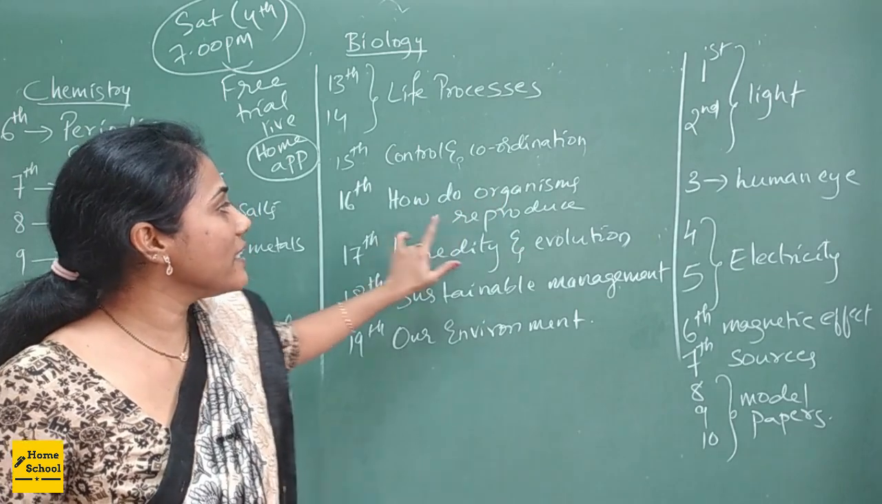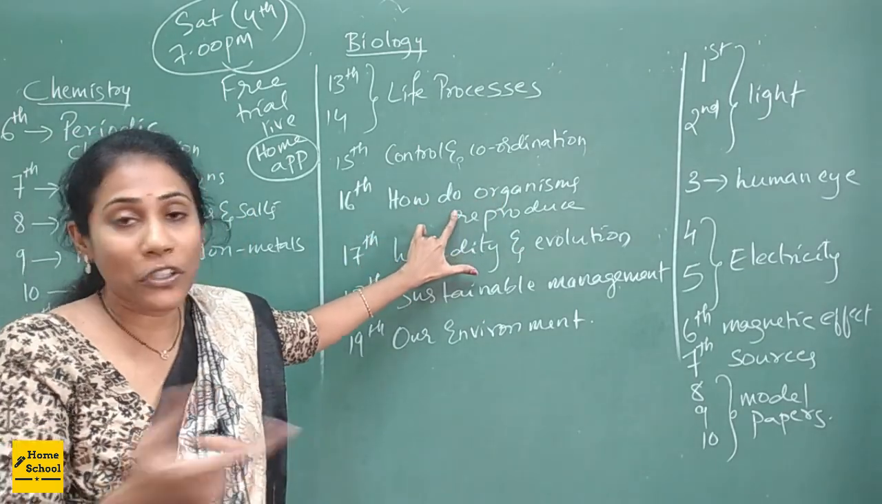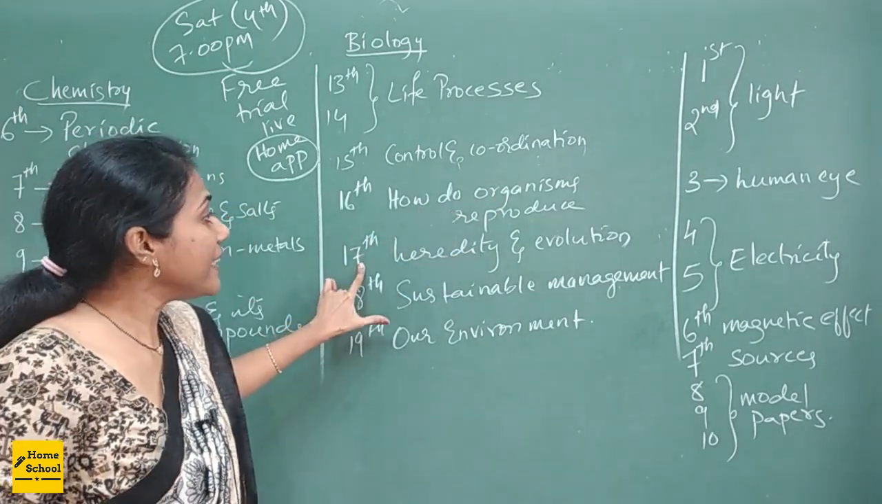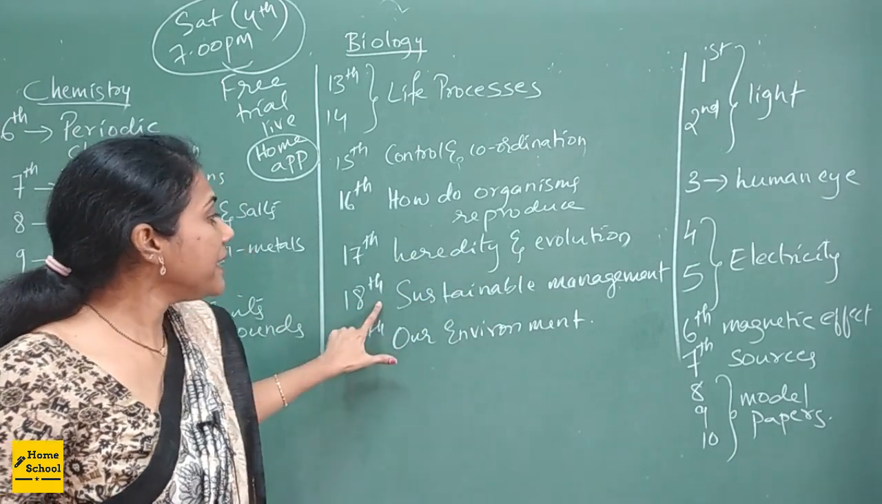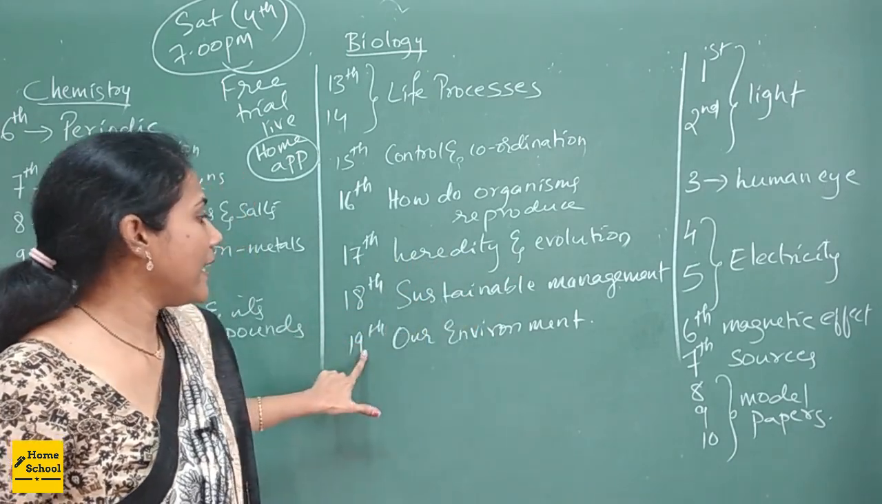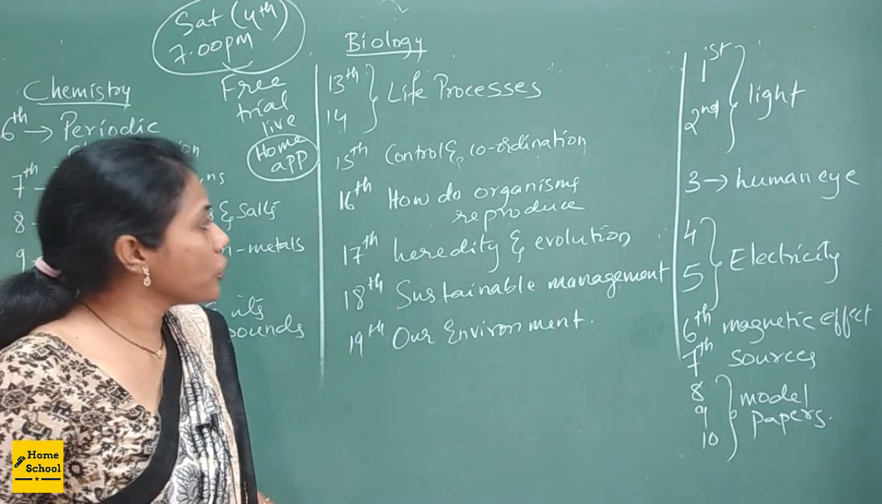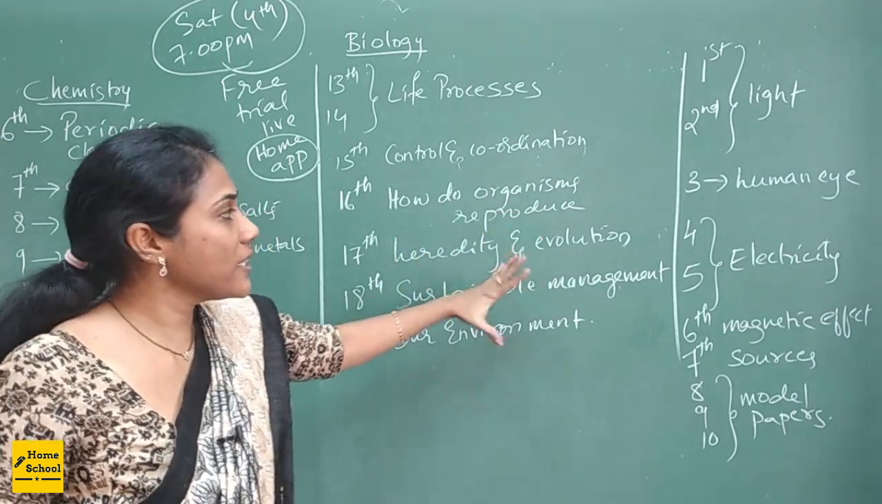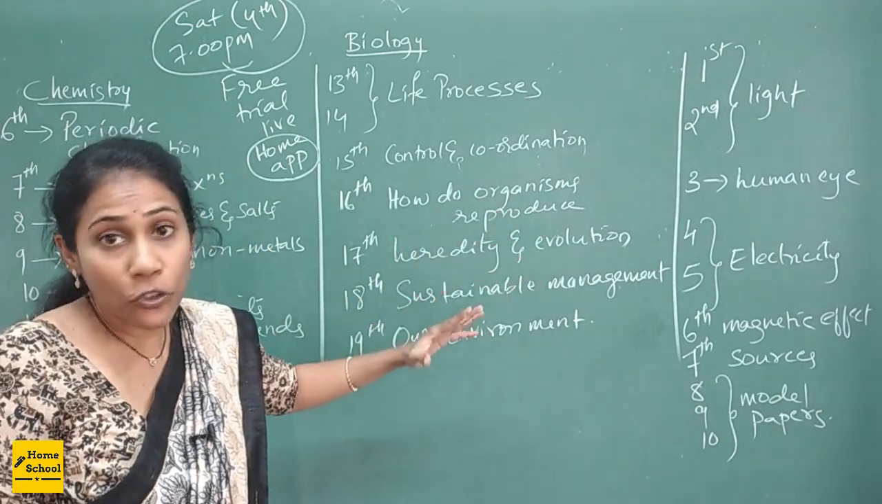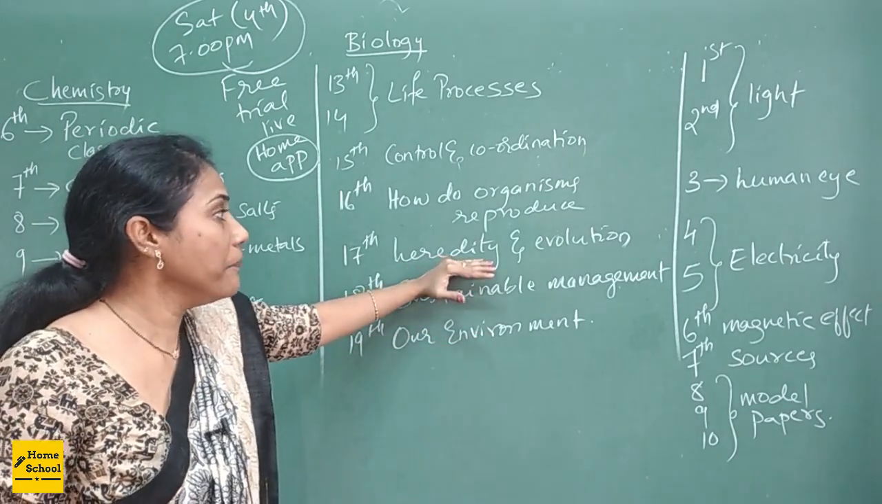16th, how do organisms reproduce? Very simple chapter, concepts are very simple. 17th, heredity and evolution. 18th, sustainable management. And 19th, our environment. Suppose heredity and evolution is taking time, and if we could not complete it within 1 day, I